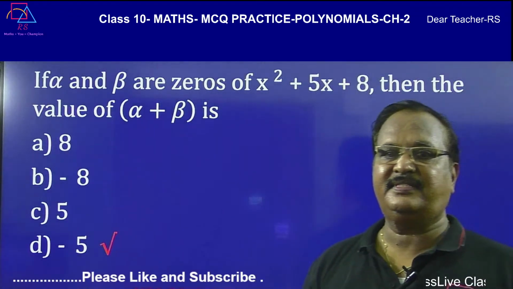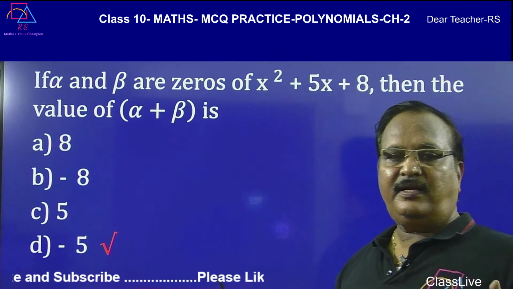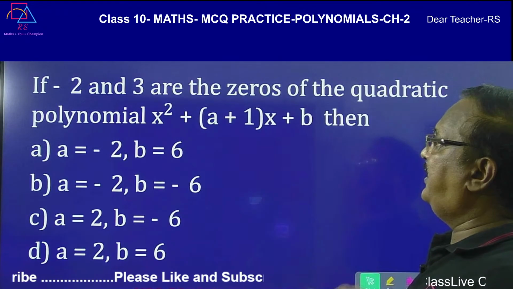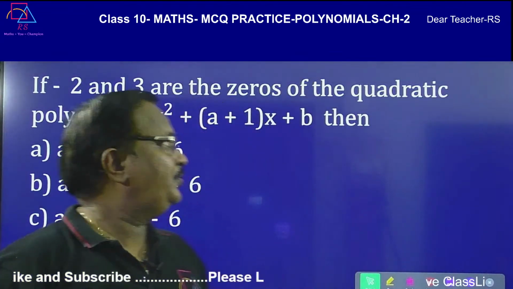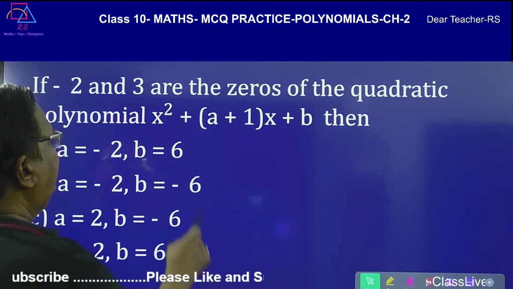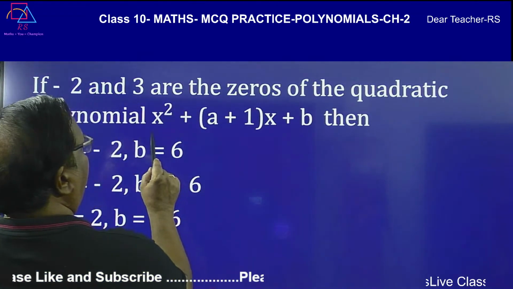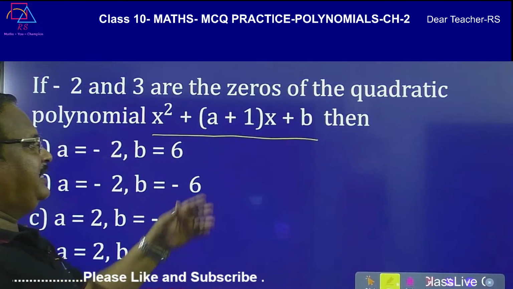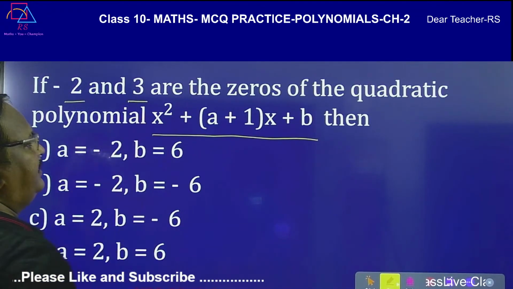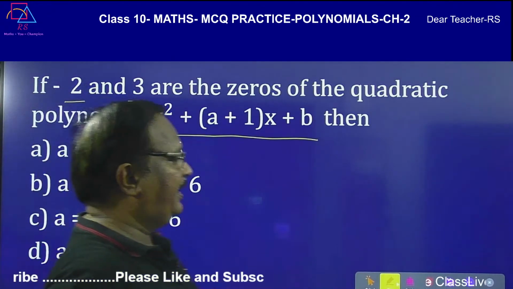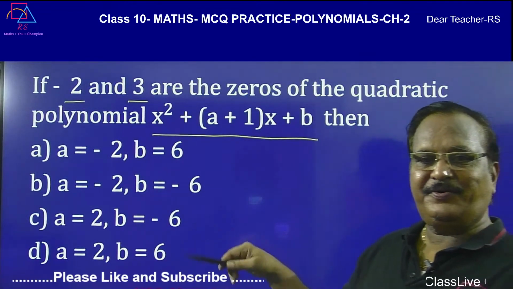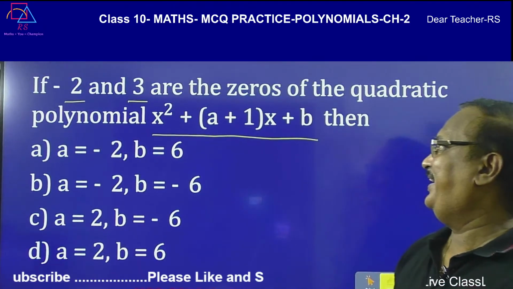Yes, minus 5 is the answer. This is also a very common question for polynomials. Let us go to the third question. Minus 2 and 3 are the zeros of a quadratic polynomial x square plus (a plus 1)x plus b. Now you have to find the values of a and b.